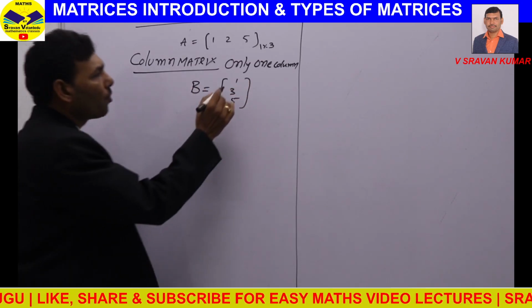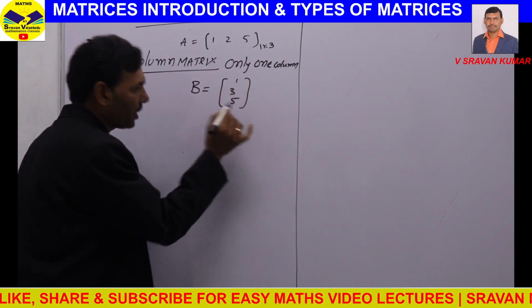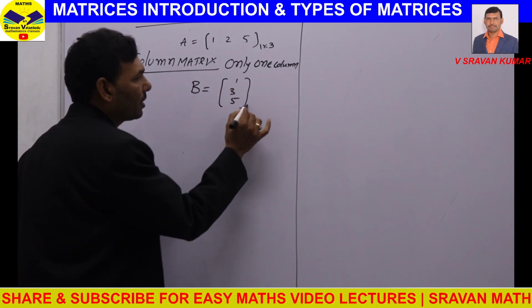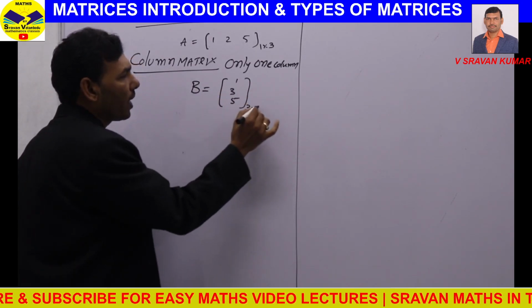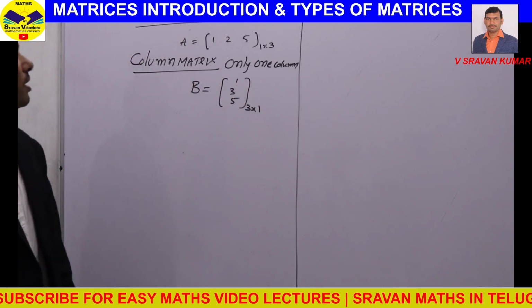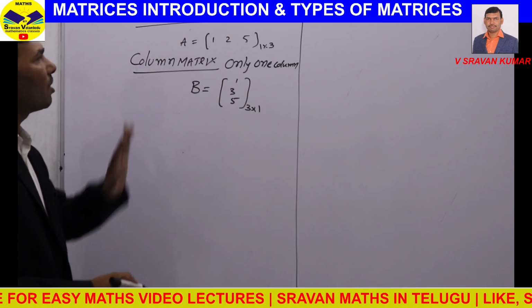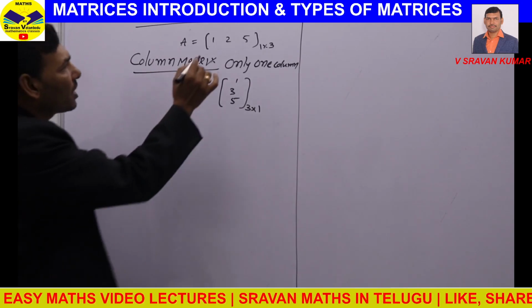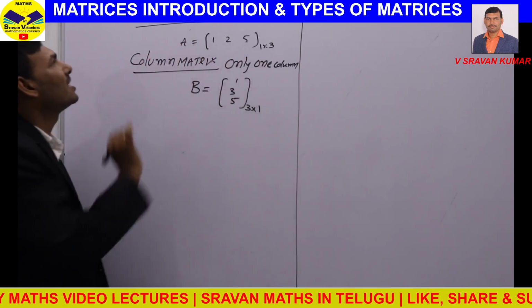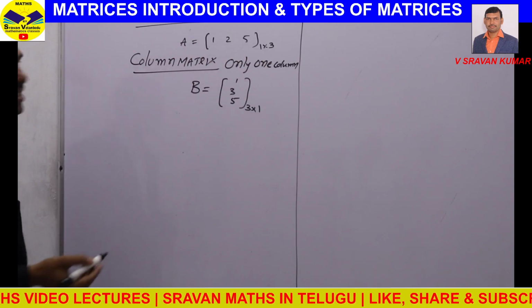In this, if you count, rows are 1, 2, 3. But column is only 1. 3 by 1. A matrix which contains only one column like this, that is called column matrix. A matrix which contains only one row like this, that is called row matrix.